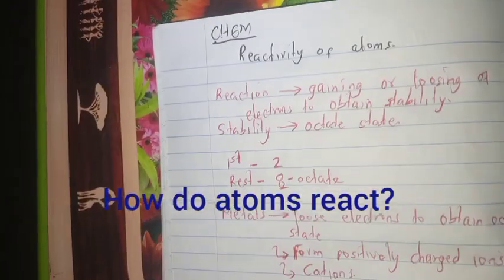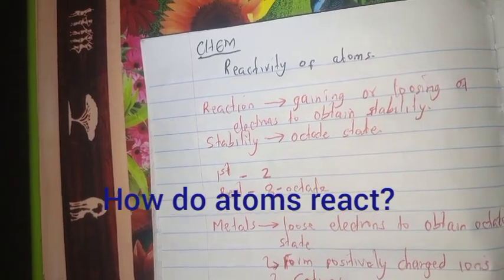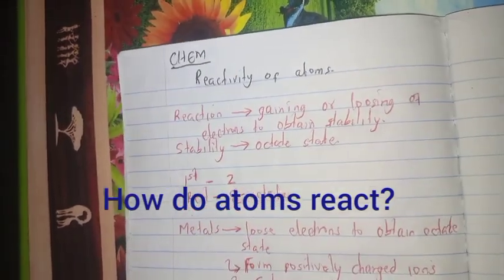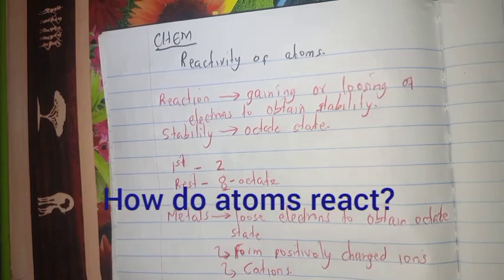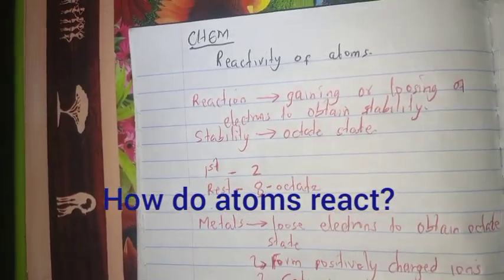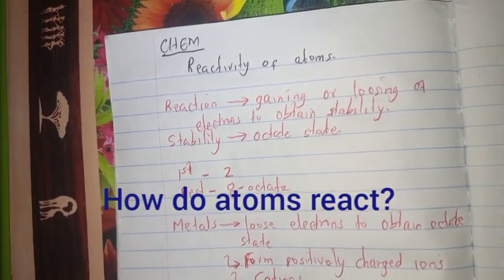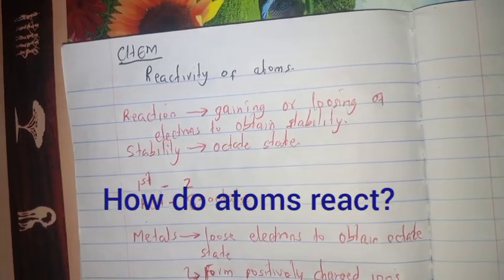If we talk of metals, the first three groups are said to be metals, and then from group 4 to the 8th group, these ones are non-metals.